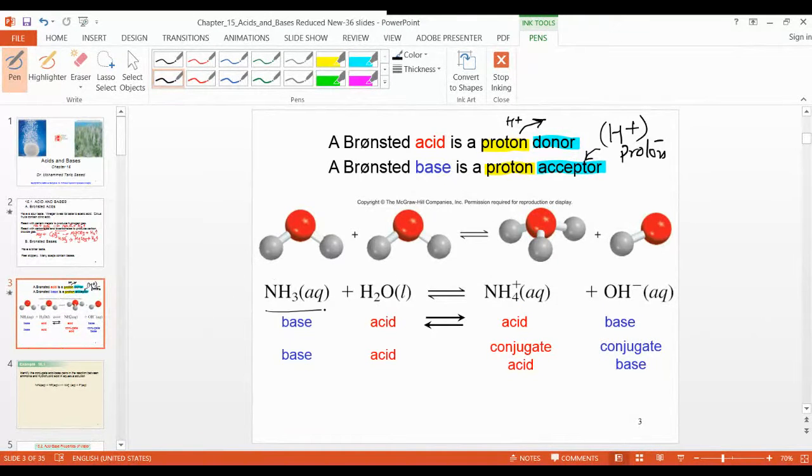Look at this example. NH3 and water. Suppose this reaction is given. On the basis of this reaction, you can identify which one is acid and which one is base. Acid and base you always decide from the left hand side, and conjugate acid and base you decide from the right hand side.